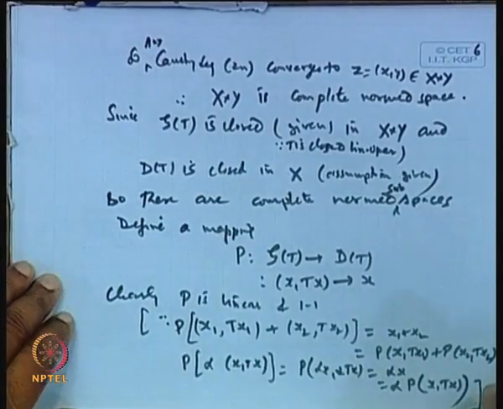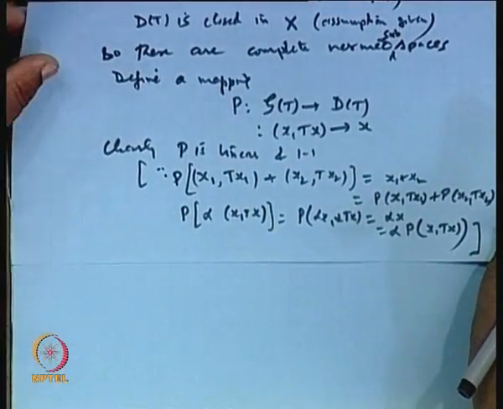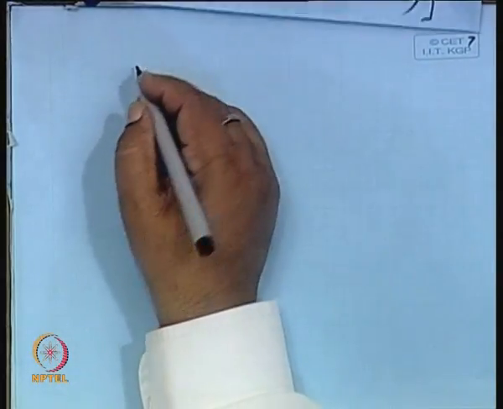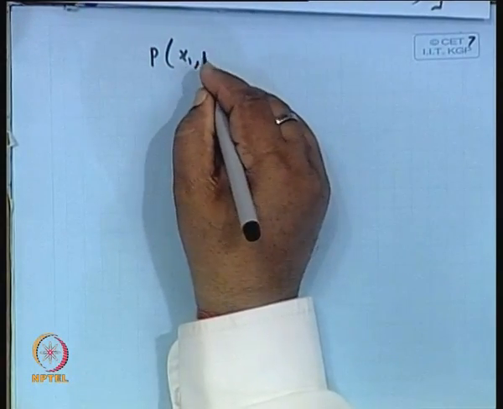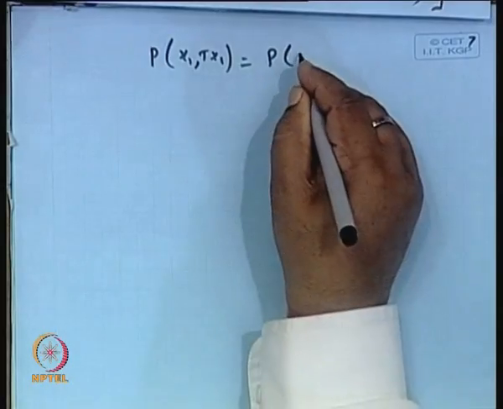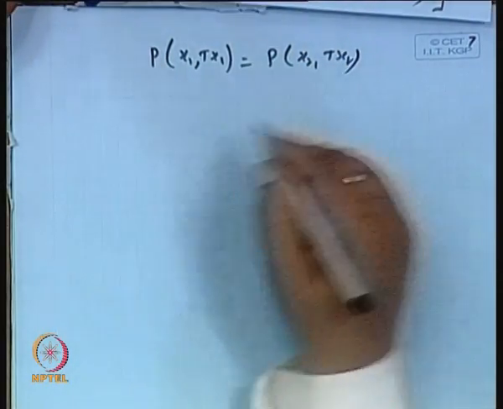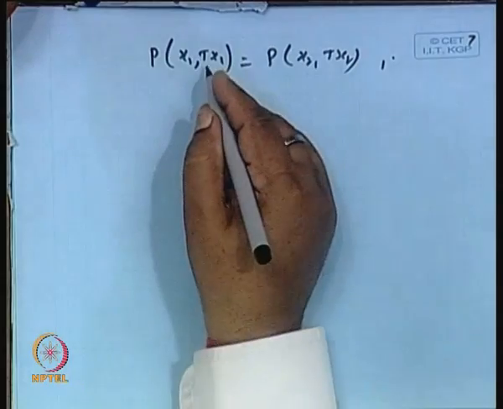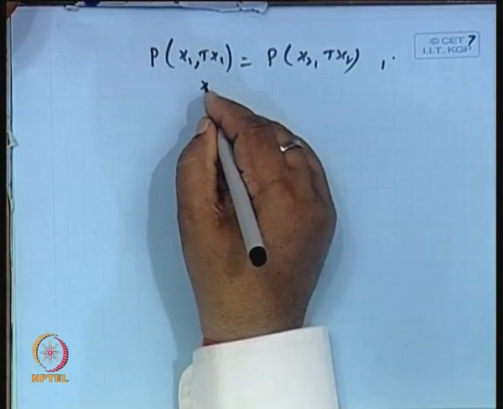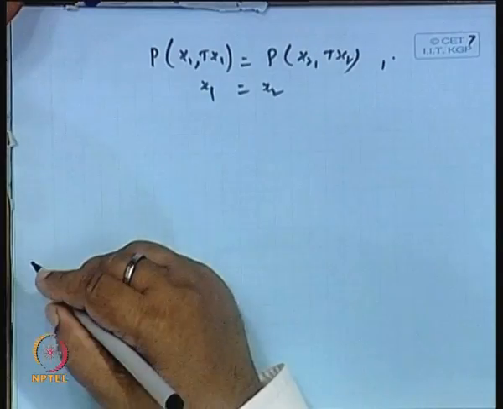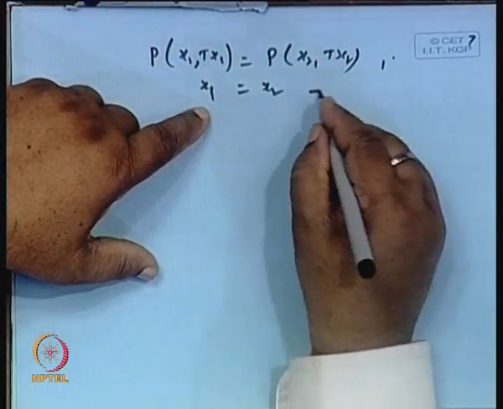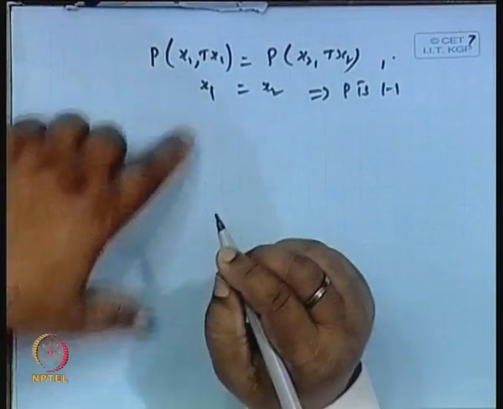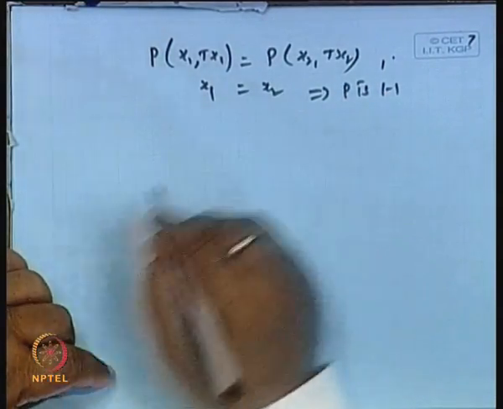Is it okay? And why is it 1-1? P is 1-1. It follows very easily. So, let us take P(x1, Tx1) the same as P(x2, Tx2), where x1 is different from x2. So, this will give x1 is equal to x2. It means, if I take the two images identical, this is only possible when x1 is equal to x2. So, this implies P is 1-1. Okay. Then further we claim that P is bounded.